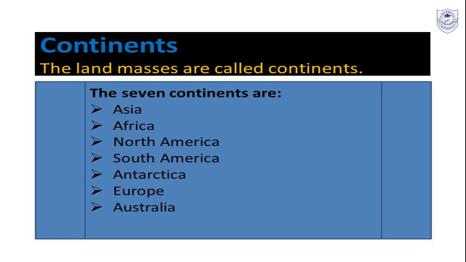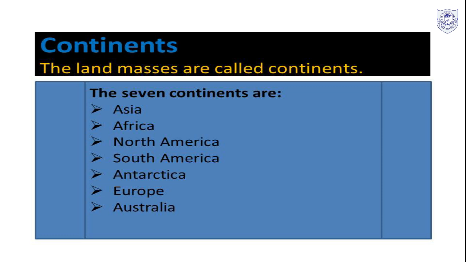And then the Mediterranean Sea in the north separates Africa from Europe, and the equator passes through Africa, which has resulted in great climatic variations. More than half of Africa is covered with dry lands and deserts. And then we can find the hottest desert in the world, that is the Sahara Desert, in Africa.